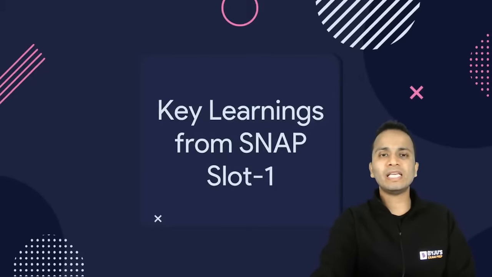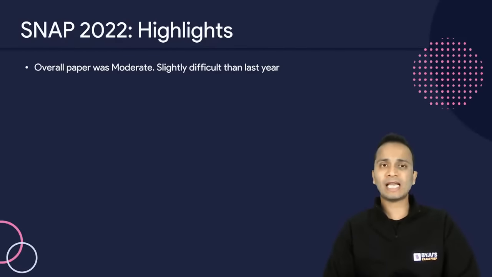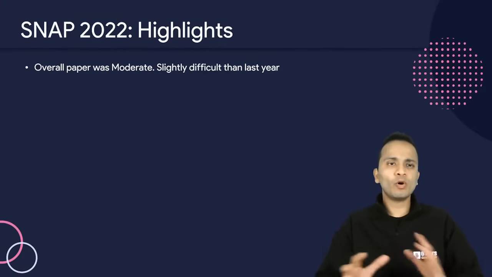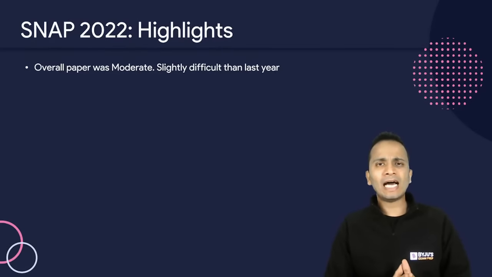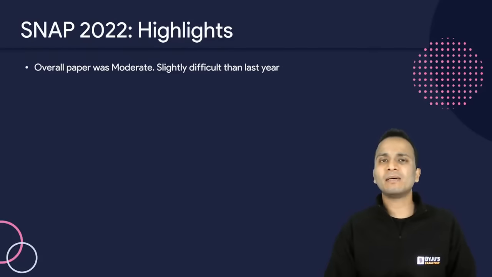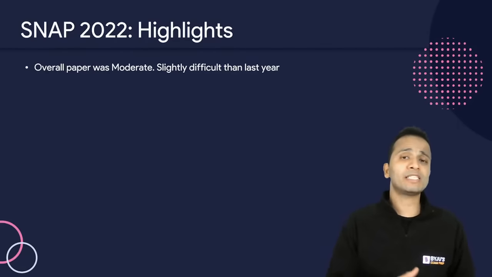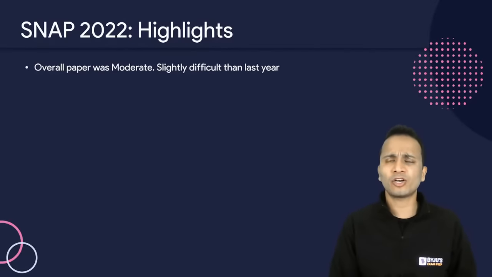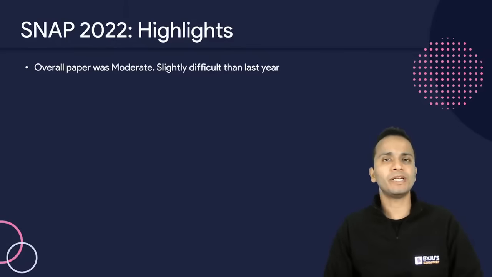So first of all, let us quickly have a look at the highlights of snap 2022. All right, so snap 2022 slot number 1, these are some highlights. So we have seen, like all of you must be knowing, that the overall level of difficulty of the examination was moderate, and we predicted that it was slightly on a higher side as compared to last year. So definitely, if I talk about the overall cutoff for SIBM Pune, SCMHRD, or for any other college, then the overall cutoff is going to be a little lower as compared to the previous year.